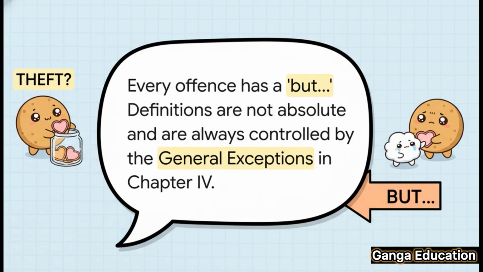So what does all that legal jargon really mean? It's actually super simple. It means that every single offense comes with a built-in but. An act might look exactly like theft, but what if it falls under an exception? It might seem like someone is causing hurt, but what if they were defending themselves? Section 6 was the invisible thread that stitched the general exceptions from Chapter 4 into the very fabric of every offense.